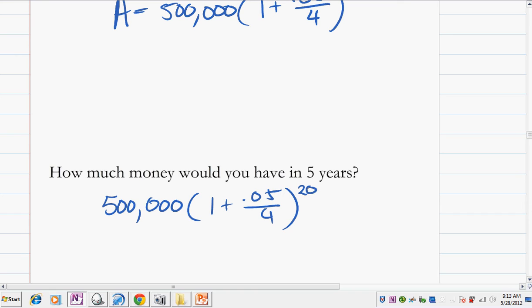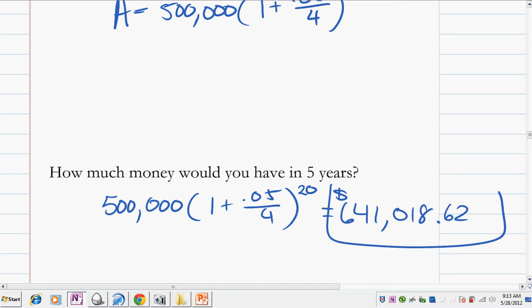So we've got to make sure we account for that 4 times 5. Plugging that into the calculator, we get $641,018.62. So another 1,000 on top of the last scenario from semi-annually to quarterly.